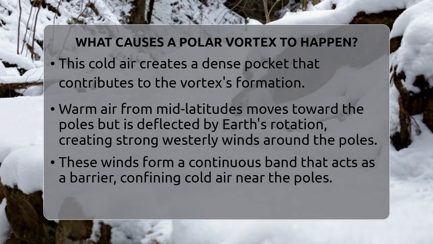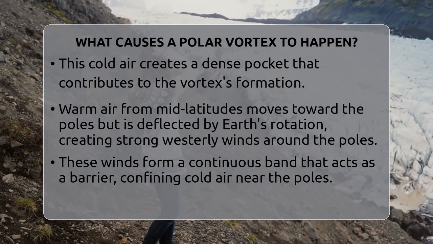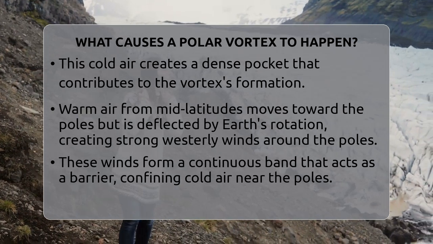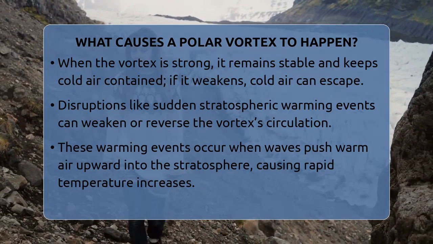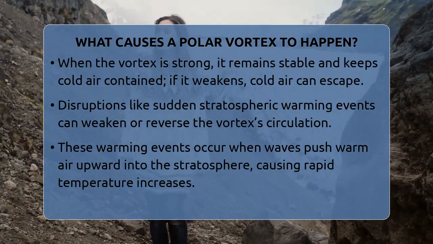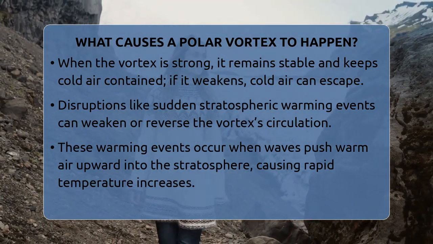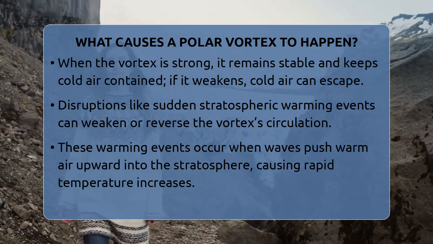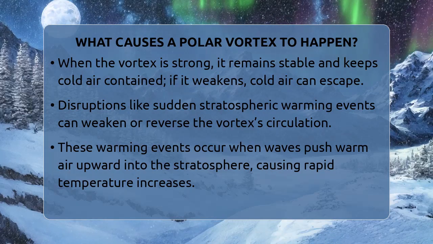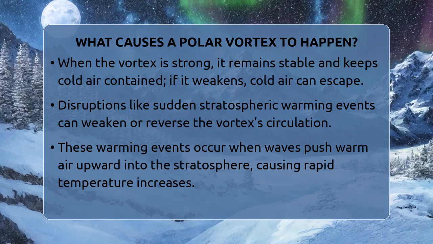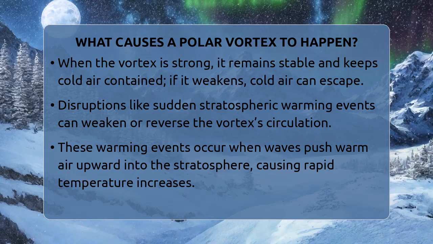That's when cold polar air can spill into lower latitudes, bringing very cold weather to places that don't usually see it. Sometimes, the vortex gets disrupted by sudden stratospheric warming events. These happen when waves in the lower atmosphere push warm air upward into the stratosphere, causing temperatures there to spike rapidly. This warming can weaken or even reverse the vortex's circulation, making it unstable.